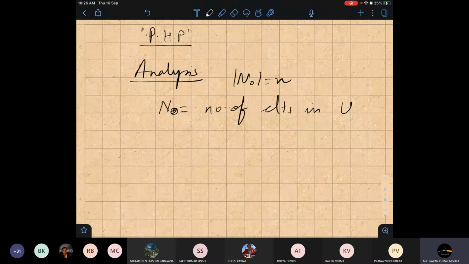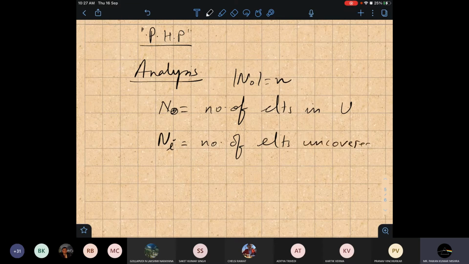Similarly, ni denotes the number of elements uncovered after iteration i. So ni means the number of elements uncovered after iteration i.